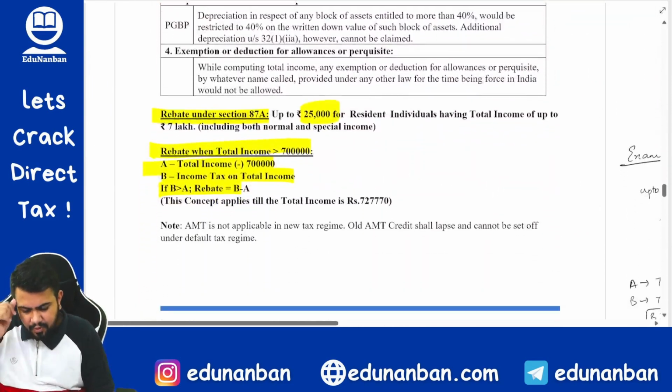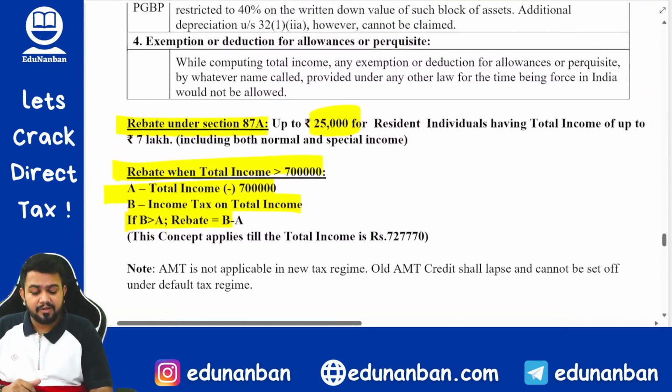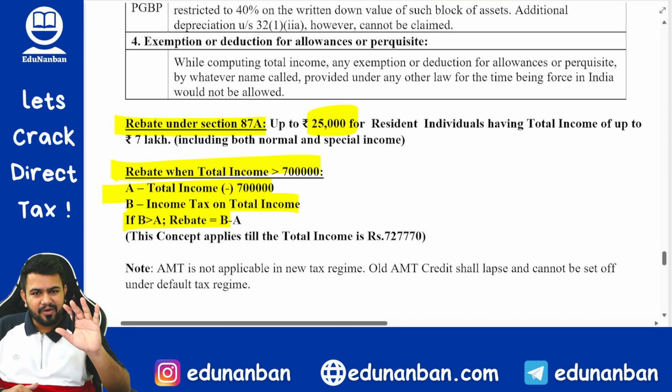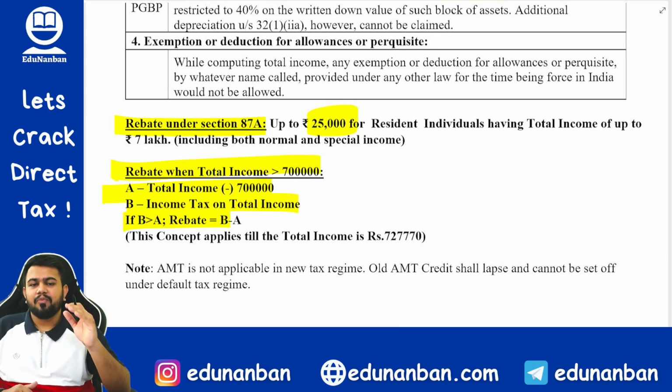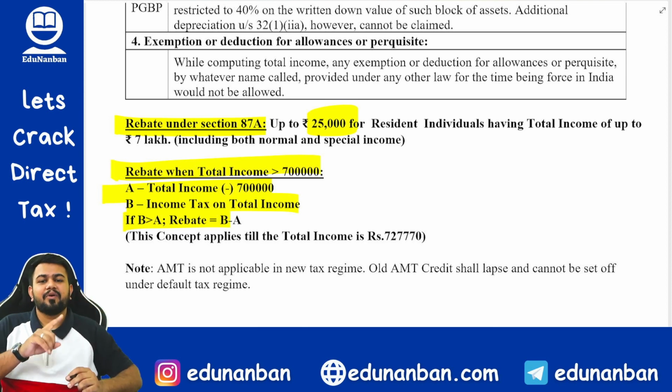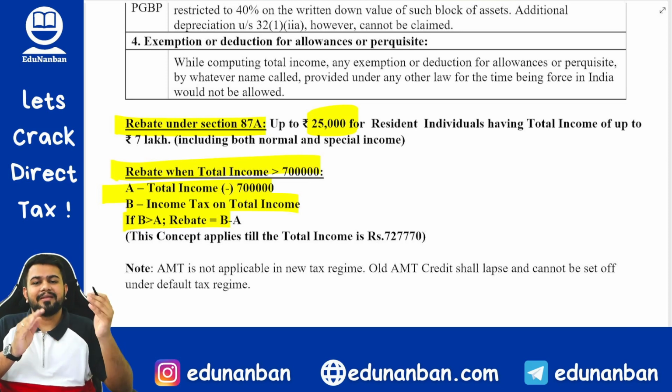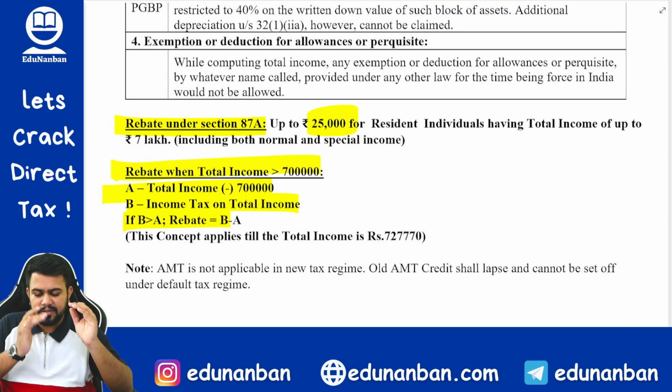Now let's come to rebate. In rebate also there is a change. In the old tax regime up to 5 lakh rupees only there is rebate. More than 5 lakh rupees no rebate. But in the new tax regime the rebate limit has been increased to 7 lakh rupees. And the rebate amount also, in the old tax regime the rebate amount is 12,500, but in the new tax regime there is double rebate, that is 25,000 rupees.